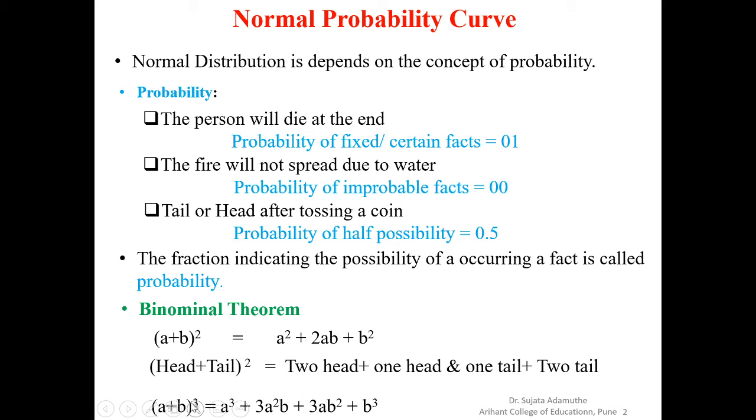Or if we take three coins, then it will be a cube plus 3a square b plus 3ab square plus b cube. That means the larger part is in between, right? So this is the binomial theorem, and the normal probability curve depends on the binomial theorem. That means if we see the abilities of the students, more students of average ability are concentrated in the middle, right? We will see that.